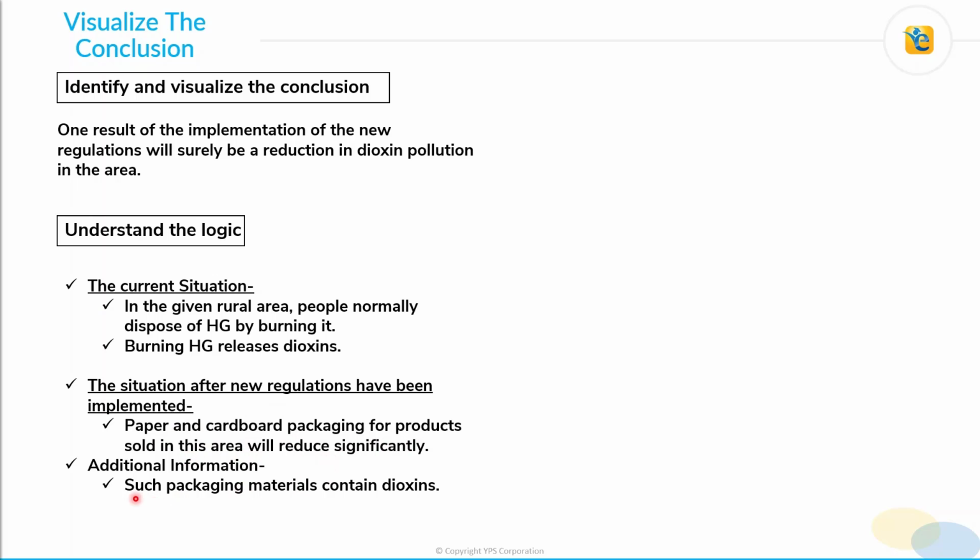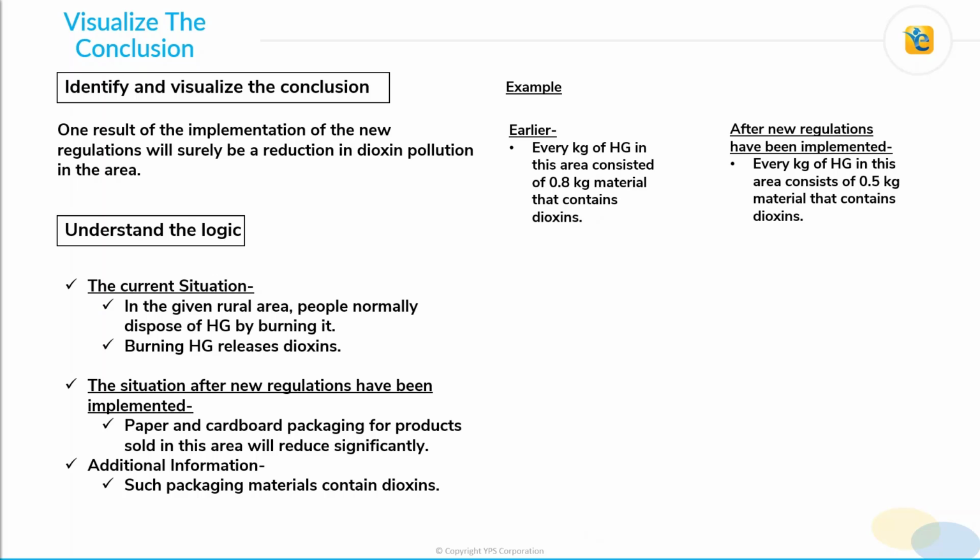And what else do we know? We know that such packaging materials contain dioxins. I can give you an example to understand the situation. Earlier, let's say every kg of household garbage in this area consisted of 0.8 kg of material that contains dioxins. So the dioxin source used to be around 0.8 kg in every kg of household garbage earlier. And now after the new regulations have been implemented, this weight will reduce. So every kg of household garbage in this area will consist of, let's say, 0.5 kg of material that contains dioxins.